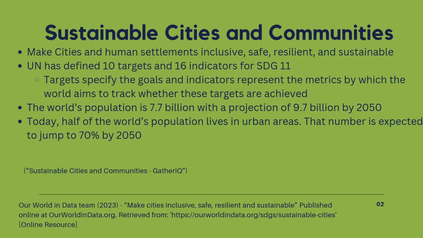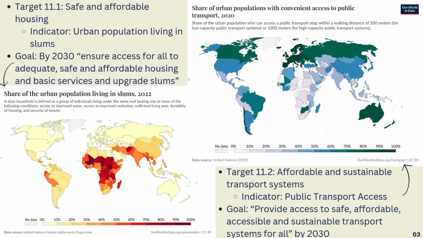And the world's population right now is 7.7 billion, with a projection of 9.7 billion by 2050. Today, half of the world's population lives in urban areas. That number is expected to jump to 70% by 2050. So the first target is safe and affordable housing, indicated by urban population living in slums.